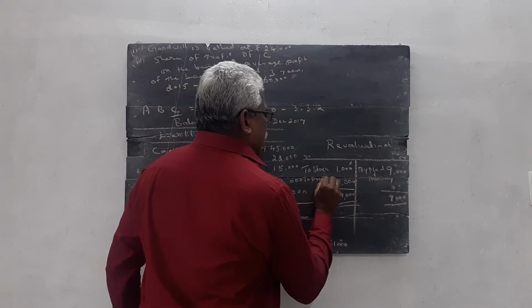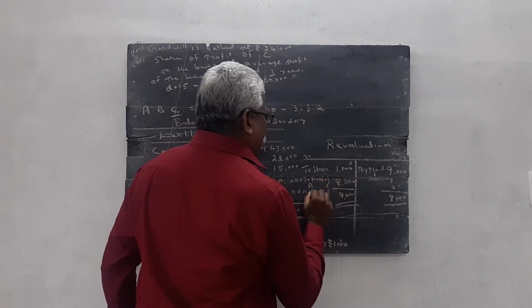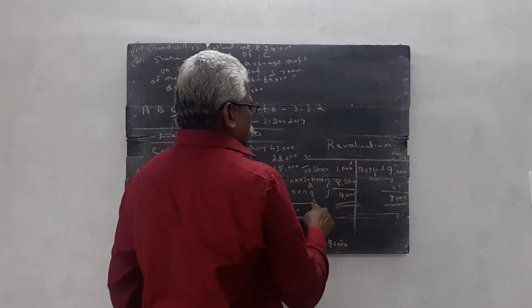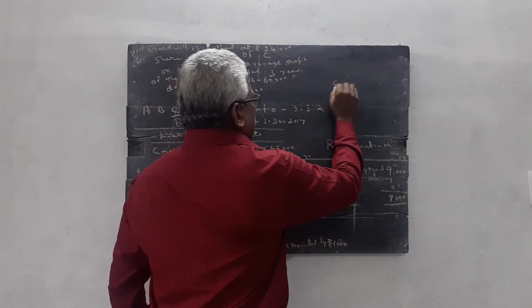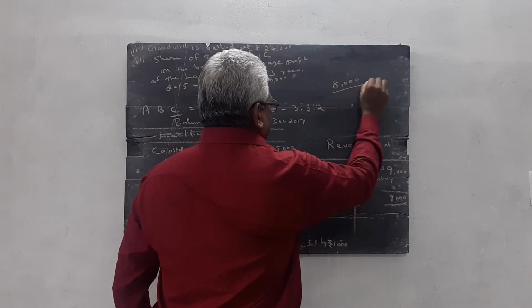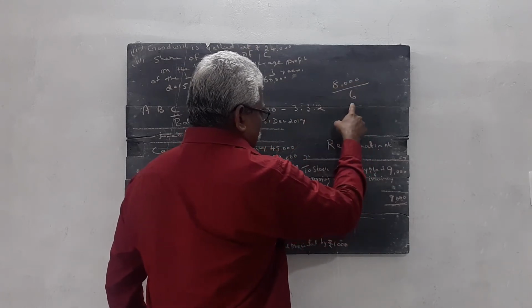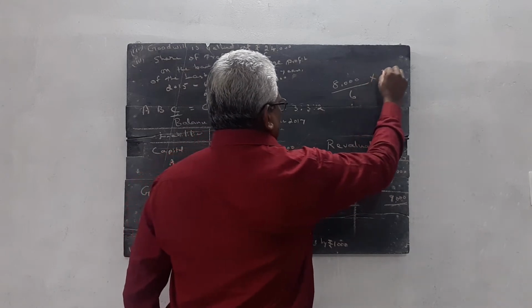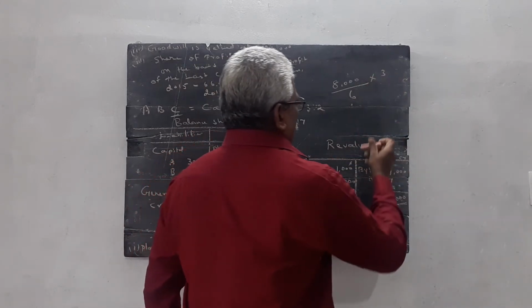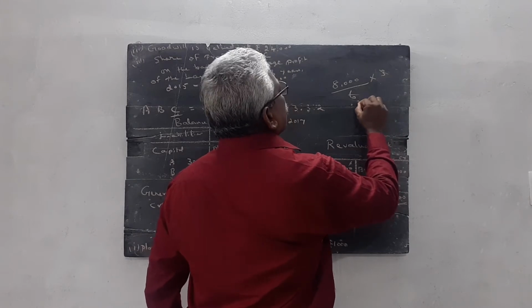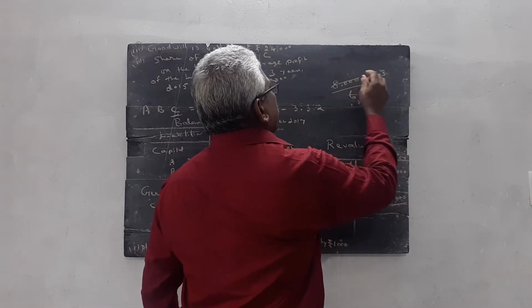This profit is taken by A, B and C in the ratio 3:3:2. So 8,000 divided by 6. How do you get 6? 3 plus 3 plus 2 is equal to 6. 6 into 3, so we can get 4,000.